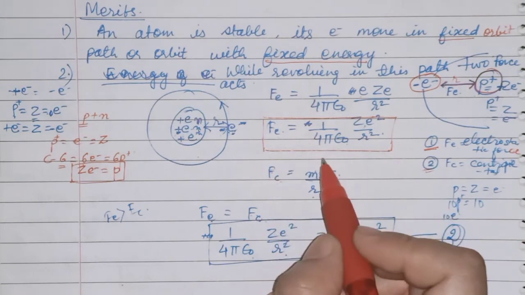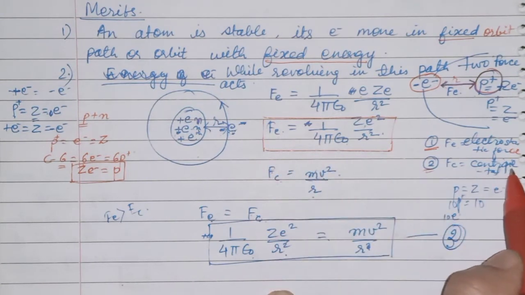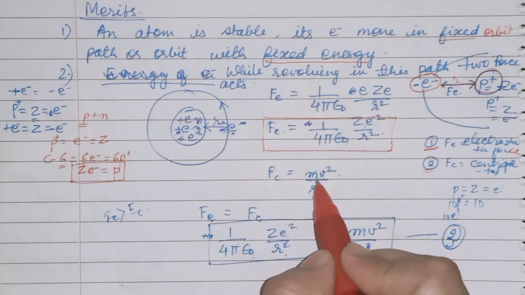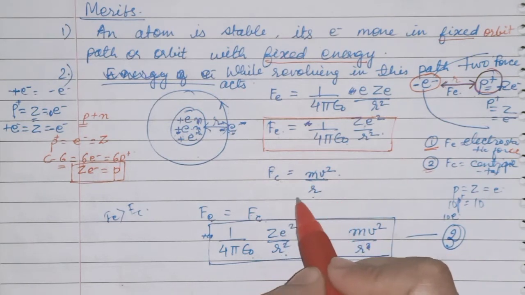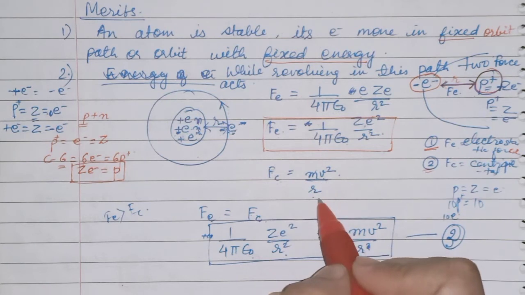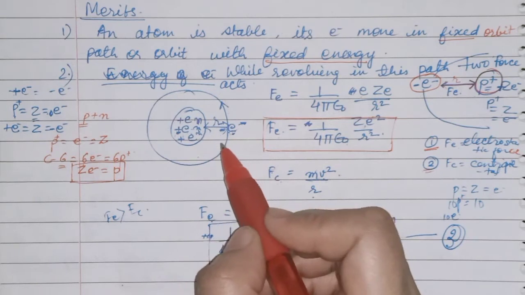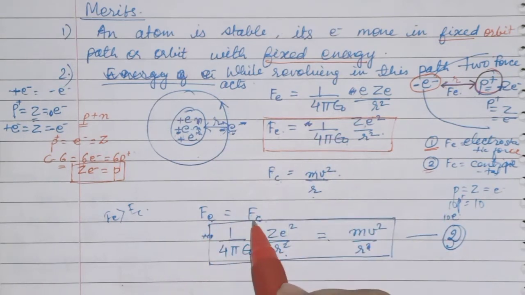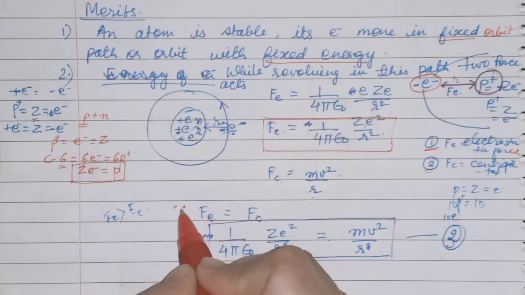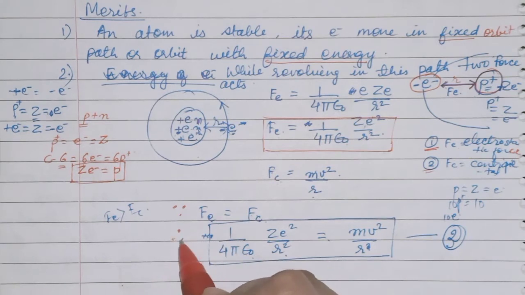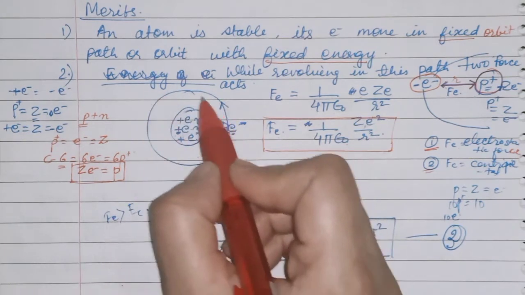Now one more force is acting, that is centripetal force. Centripetal force is equal to mv square upon r. At a certain point, these two forces are equal. Since these two forces are equal, the electron moves in the fixed orbit.